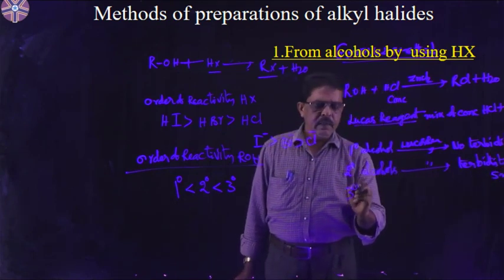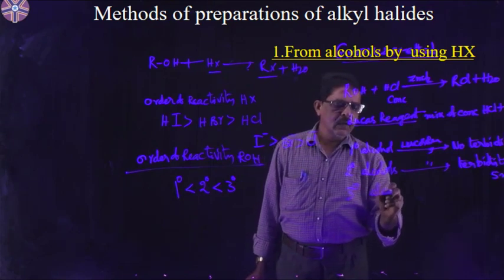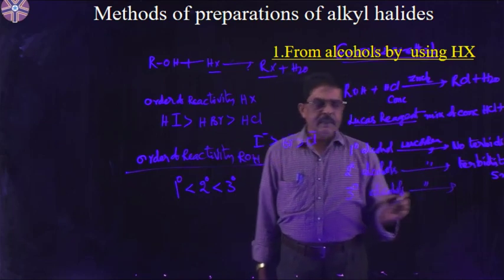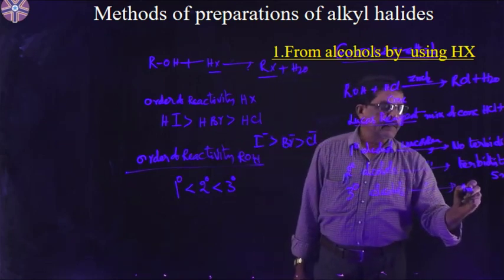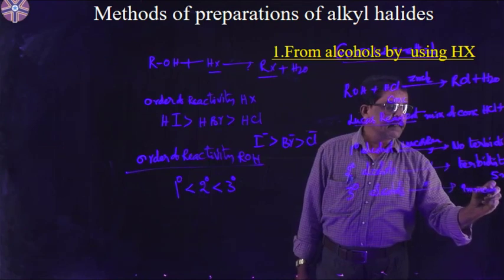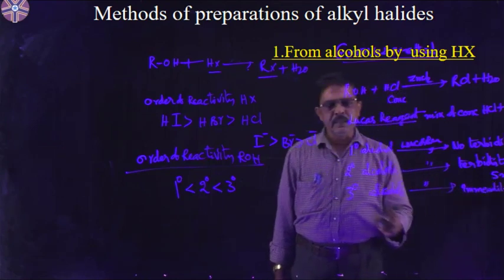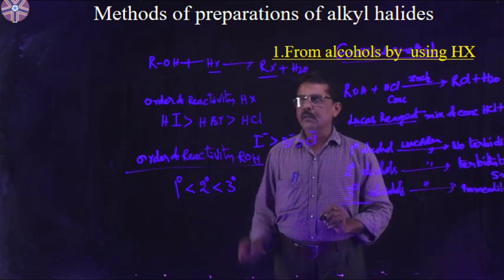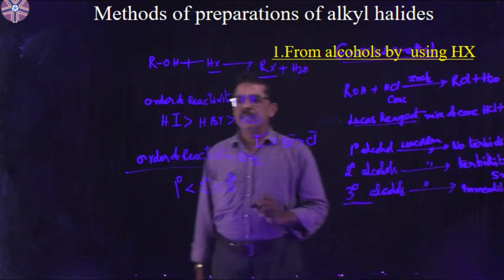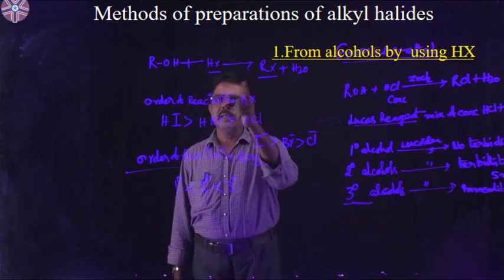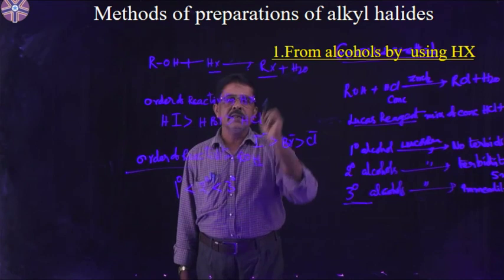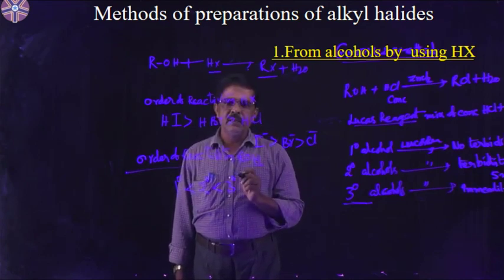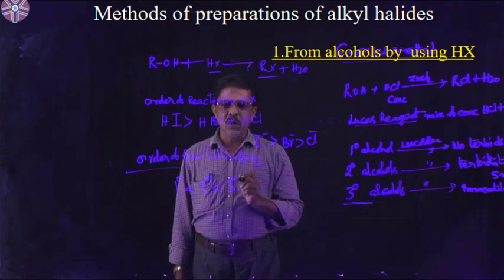Okay, 3 degree alcohols. With 3 degree alcohols, the Lucas test gives turbidity immediately. That means 3 degree alcohols are very reactive. So this is the nucleophilic substitution reaction. Alcohols react with hydrogen halides and we will get alkyl halides. From alcohols, by using hydrogen halides, we prepare alkyl halides.